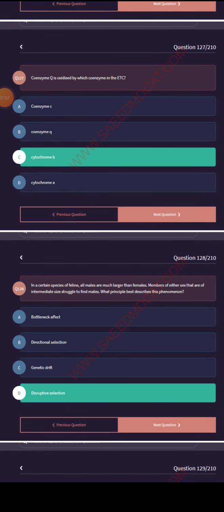In a certain species of feline, all males are much larger than female members, and males of intermediate size struggle to find mates. What principle best describes this phenomenon? Disruptive selection.